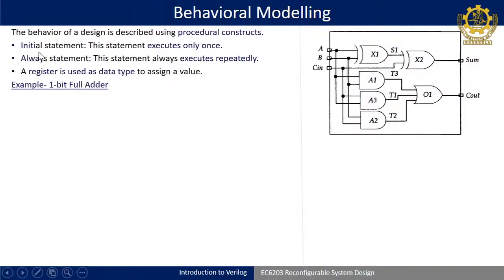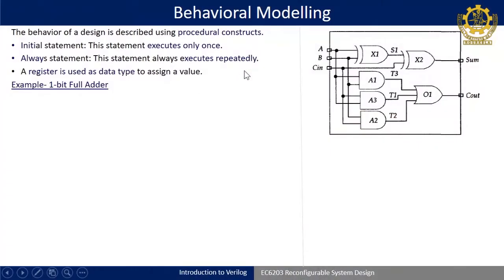So, that is why it is called procedural concepts. For using behavioral level modeling you have to use two keywords: one is called initial, another is called always. The initial is used to create a block and it executes the block only once, we will see examples. The always statement is used to execute things repeatedly.